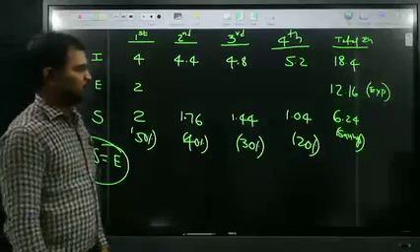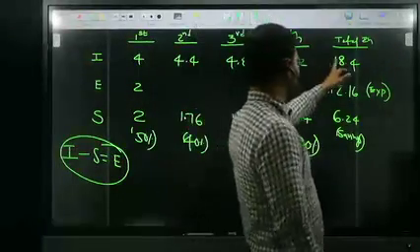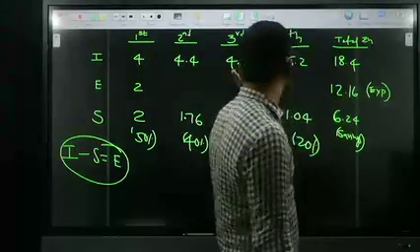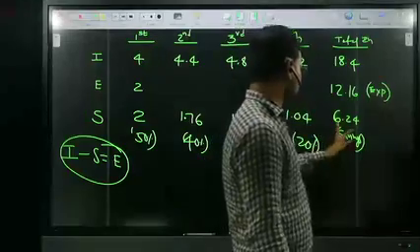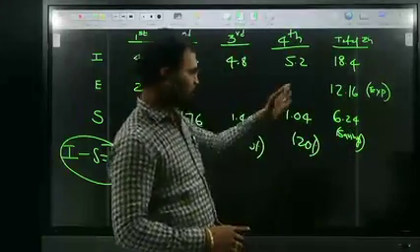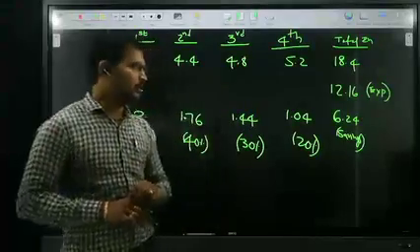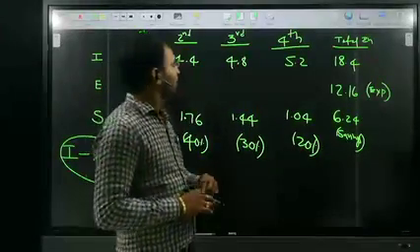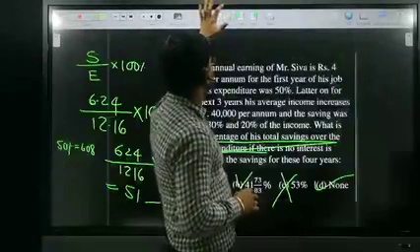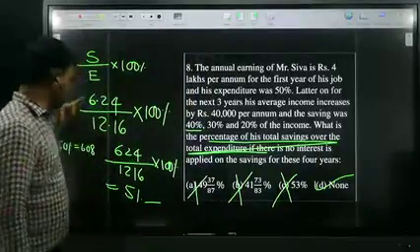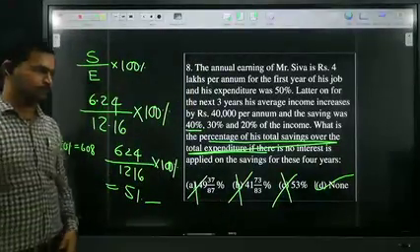Total income is 18.4 lakhs in a 4 year span. Total savings are 6.24. Therefore, total expenditure is 12.16. They're asking savings over expenditure, that is nothing but 51 point something.